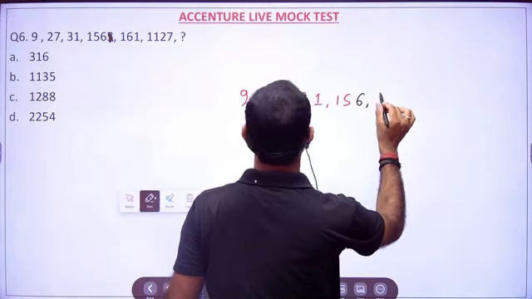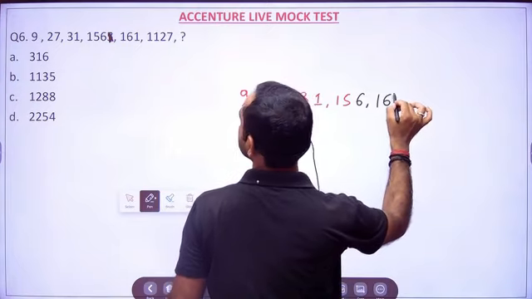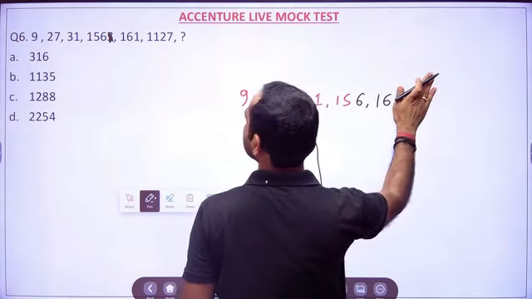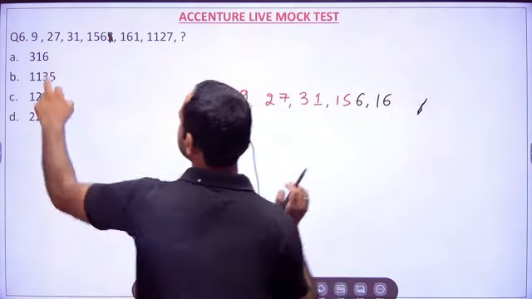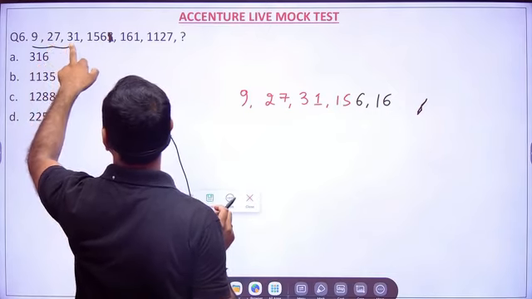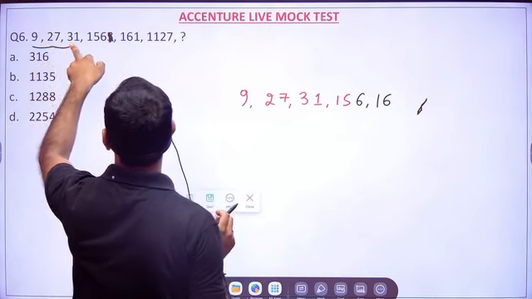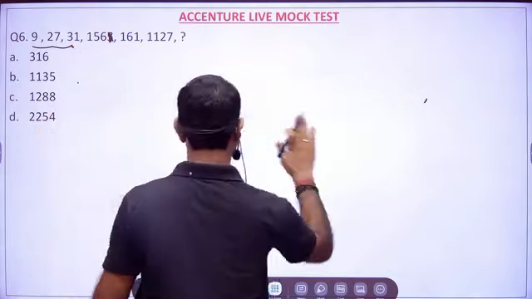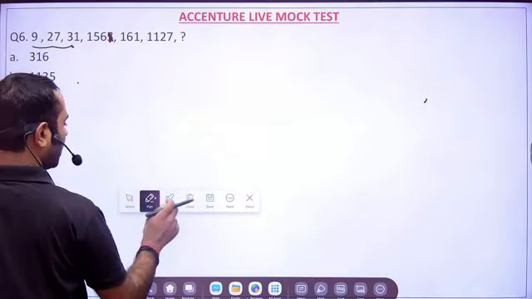I'm really sorry, it was a typing mistake. I think it will be 155. So it is 3, 4, and then this is 5. There is a mistake in the question, so let me correct it.